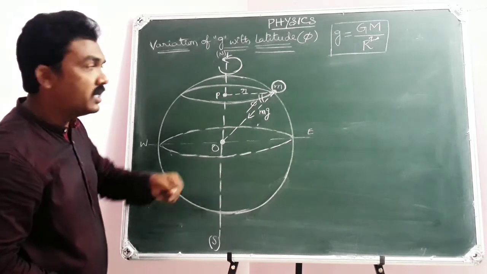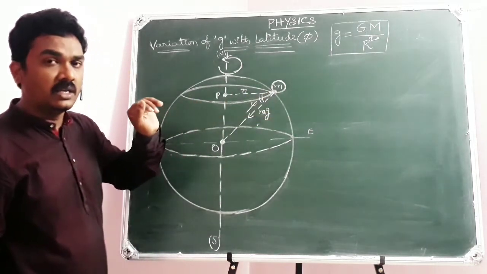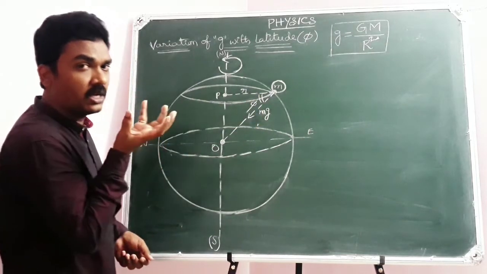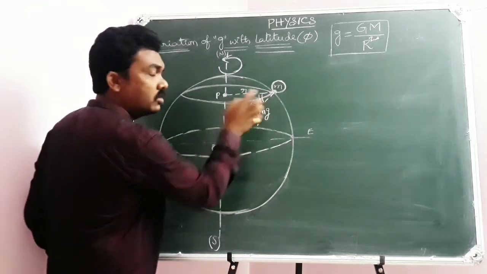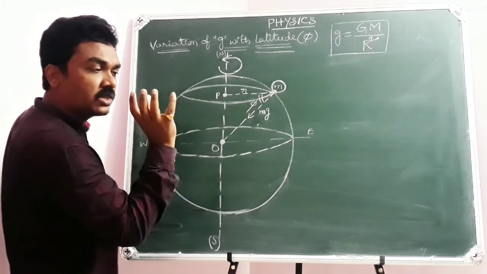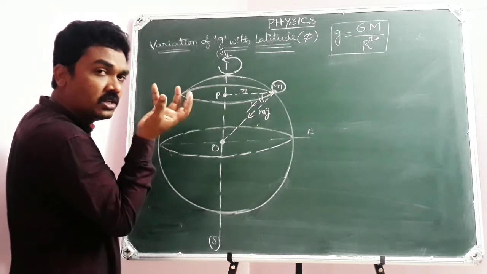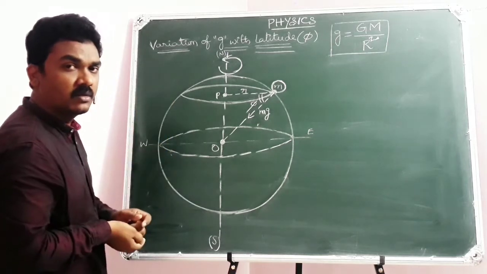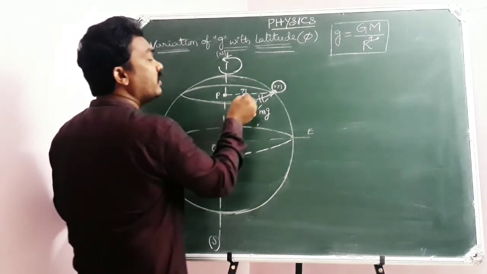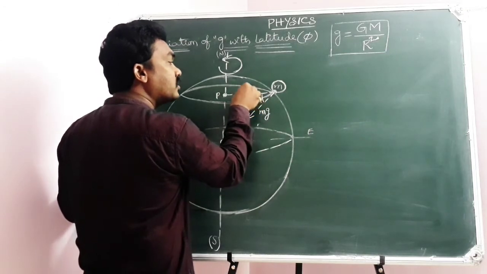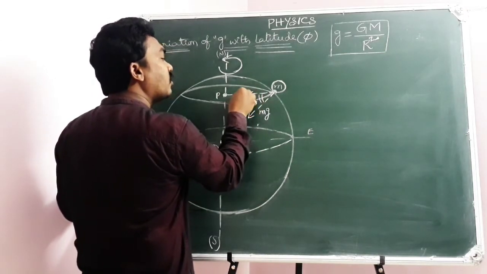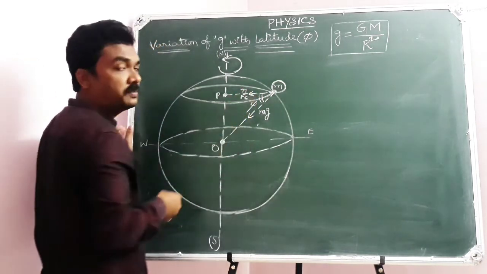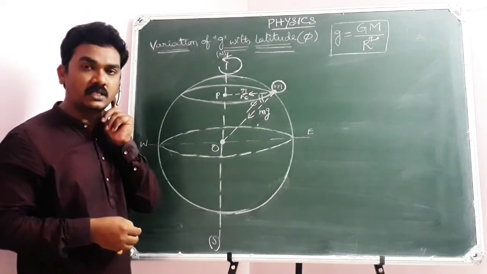So automatically the mass on the Earth will also move along with the earth. This mass will also move along with the earth because the earth is rotating around its own axis, so the mass that is placed on the earth also rotates. Then here it will experience a centripetal force towards the center of the circular track. Centripetal force, you know very well, you have learnt in the basic classes earlier.